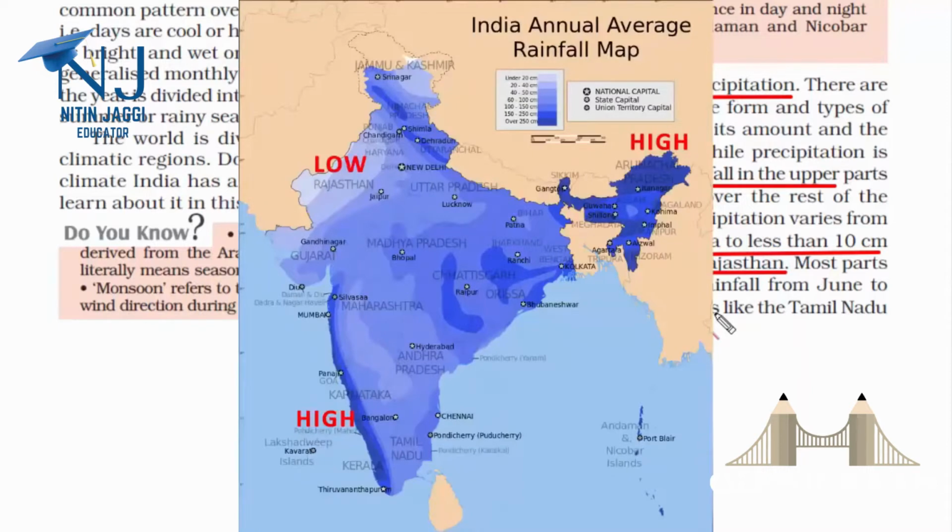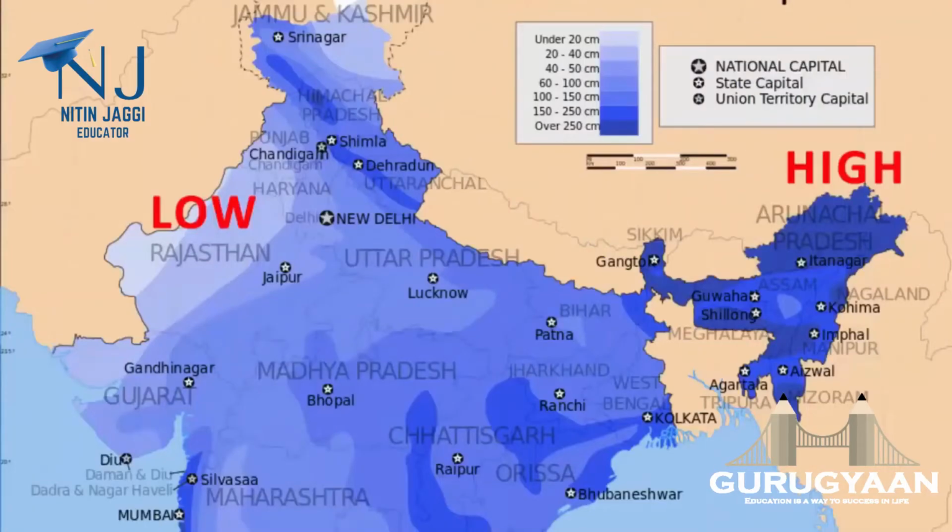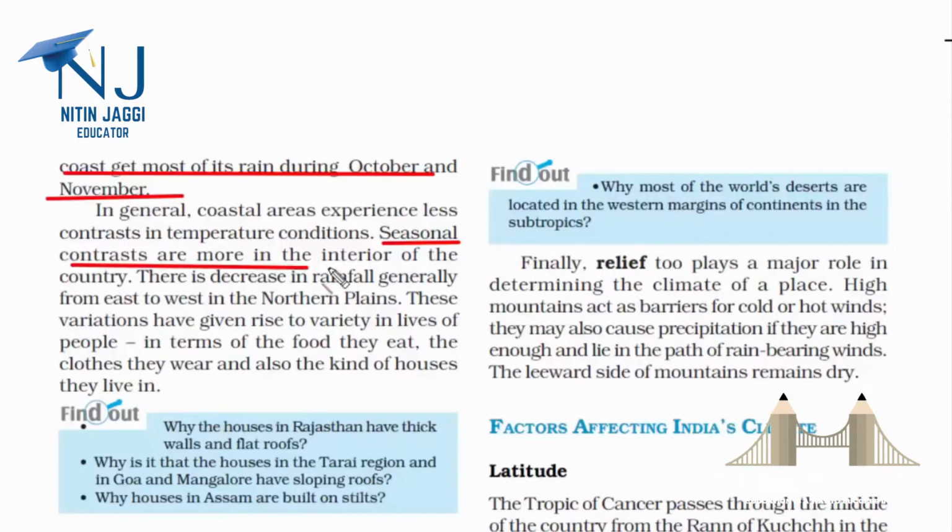You should definitely look at this map and memorize a few locations such as Meghalaya, Ladakh and Western Rajasthan, because these are some prime places where either the rainfall or the precipitation is extremely low or high. And then we also have the coastal regions, which are absolutely nearer to the sea.